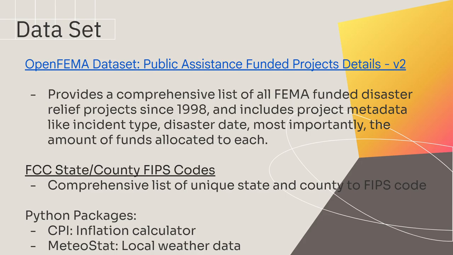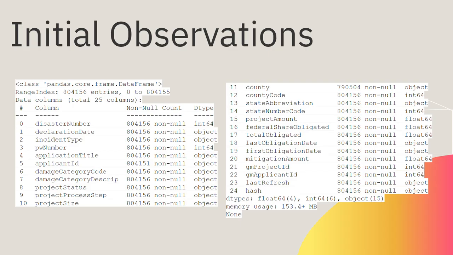We're also going to use the Python packages CPI, which is an inflation calculator, and Meteostat, which is a local weather data API.